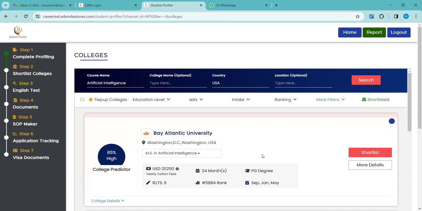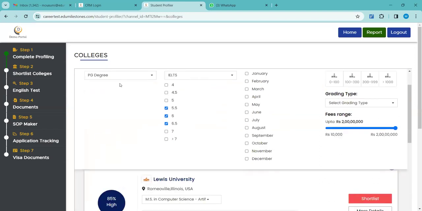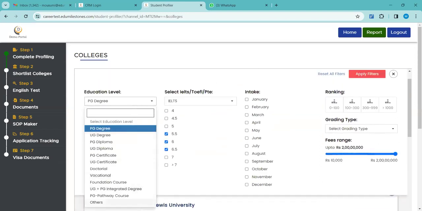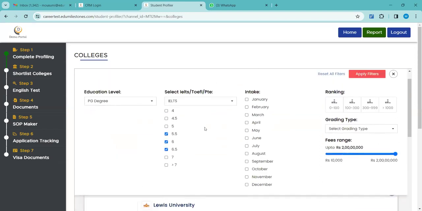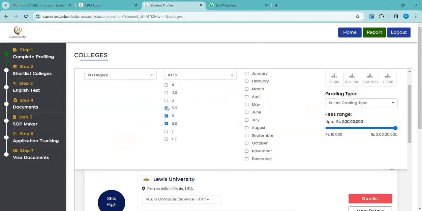I will show you there are several filters here. As you can see, the course name the student wants to go for and the country have been taken automatically. There are various filters: education level, PG degree already selected. IELTS you can also select, so I will remove the others.